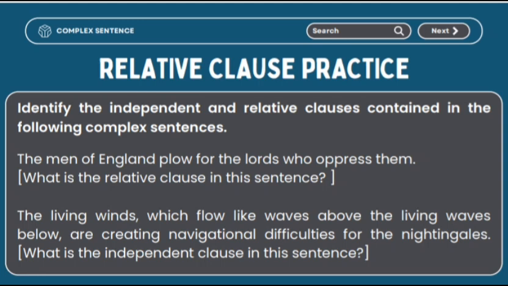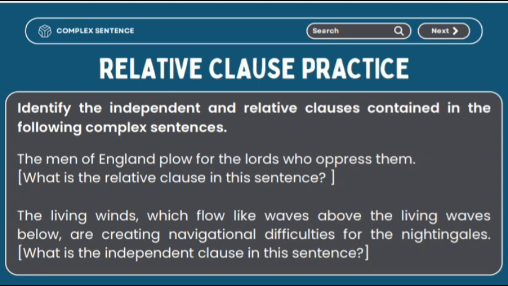Relative clause practice. Identify the independent and relative clauses contained in the following complex sentences. Number 1. The men of England plough for the lords who oppress them. What is the relative clause in this sentence? Number 2. The living winds which flow like waves above the living waves below are creating navigational difficulties for the nightingales. What is the independent clause in this sentence?